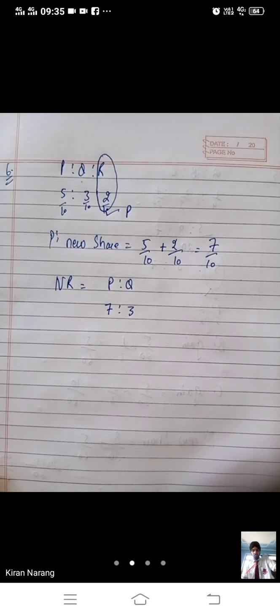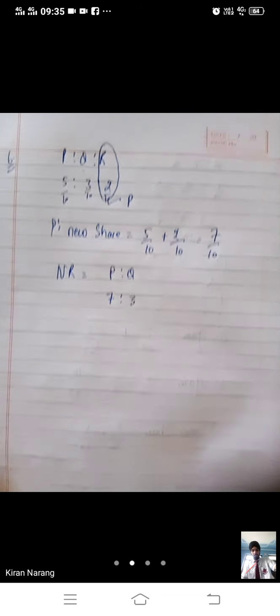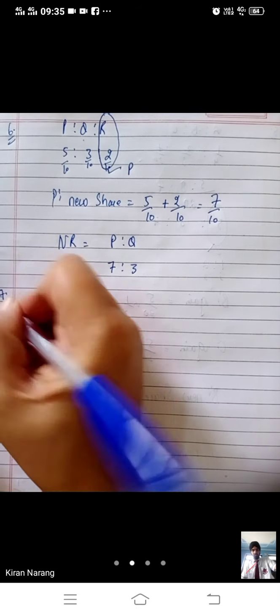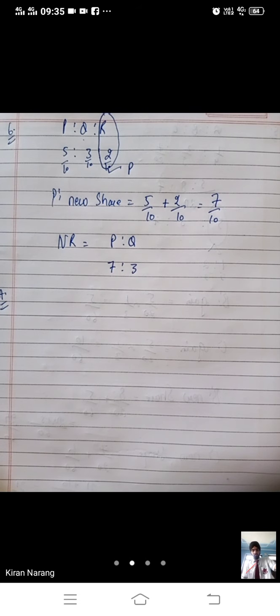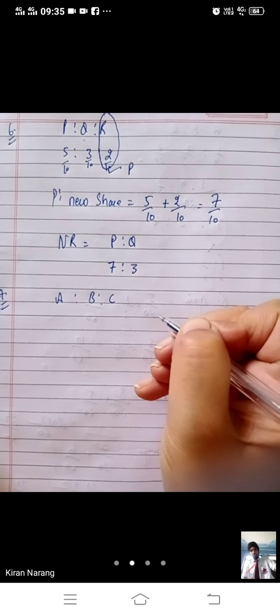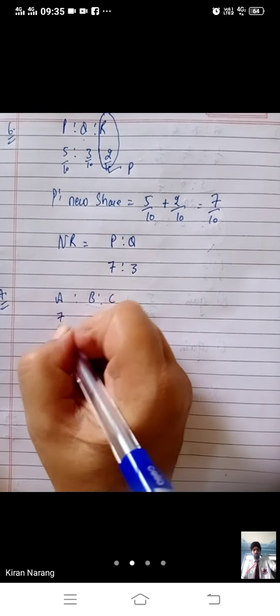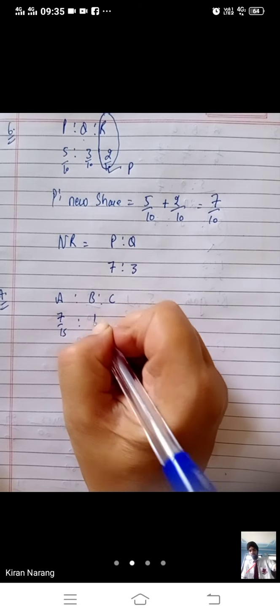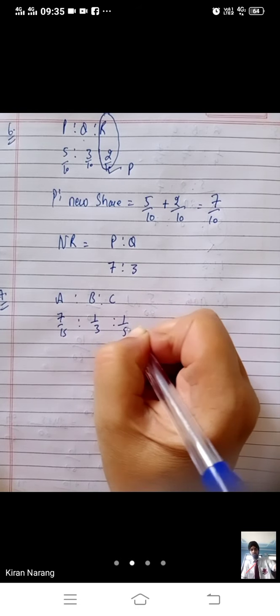This was the last method of calculating the new profit sharing ratio. One last question is there, the 7th. A, B, C, three partners are there with ratio 7 by 15, 1 by 3, 1 by 5.